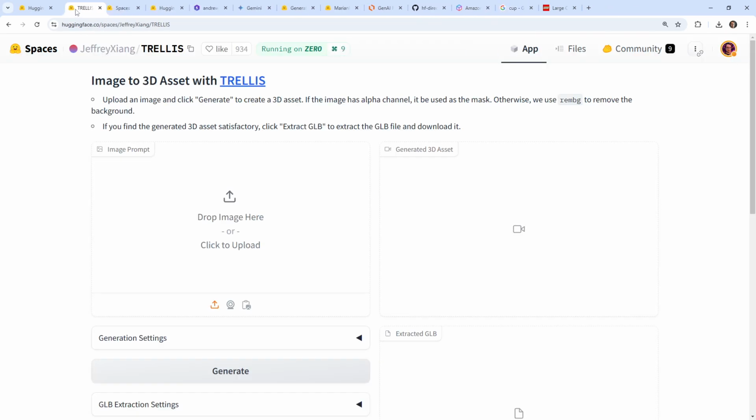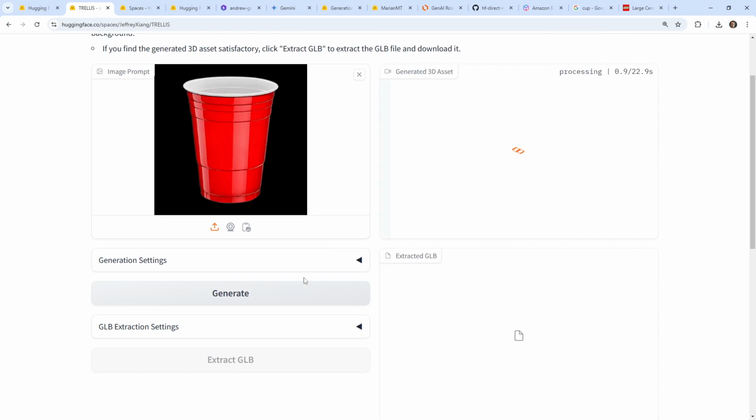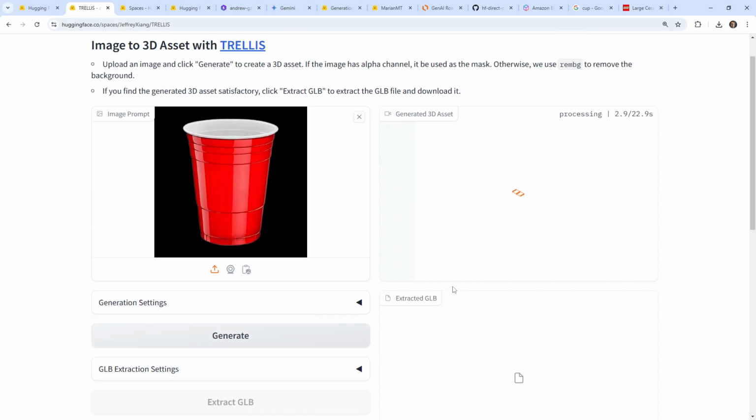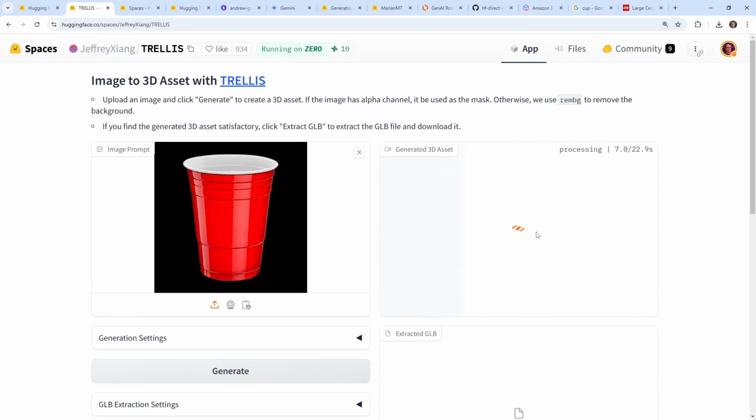Here it is. Okay, so I have the cup. I'm just gonna try and see what happens. Okay, so we have our cup. Good. Now what? Upload an image and click generate. Did I click it? Okay, I did click it. Great. So it's spinning and it's processing it. Here it's suggesting it could take 22 seconds.